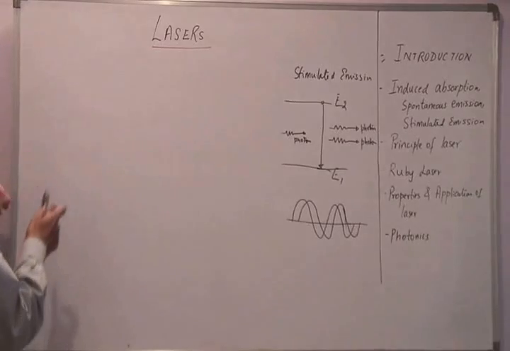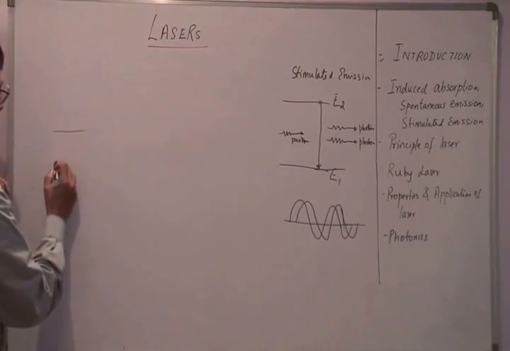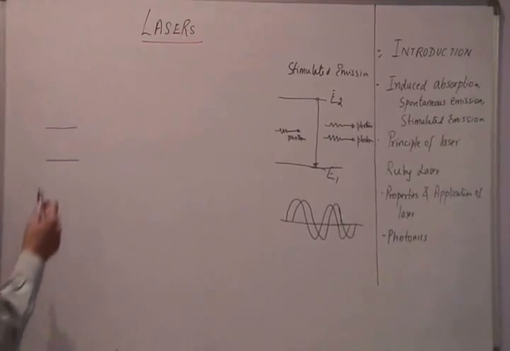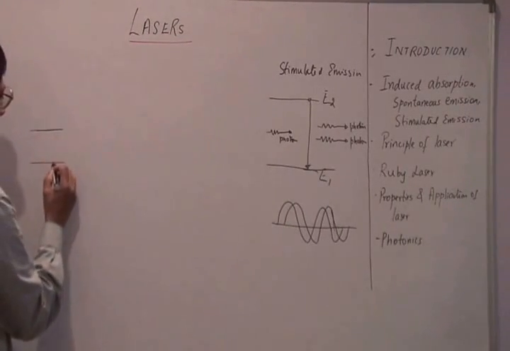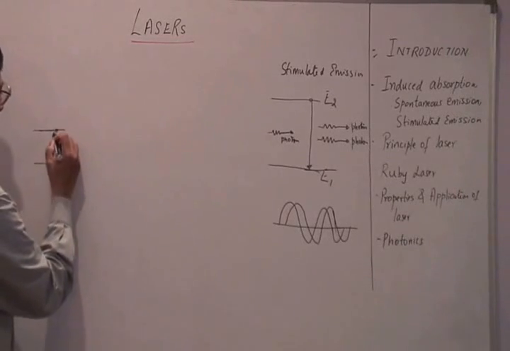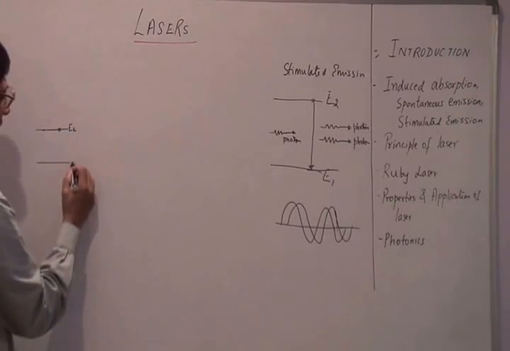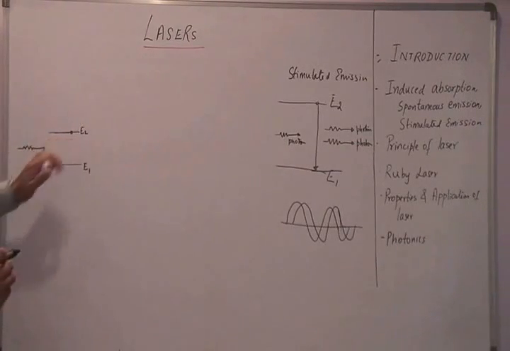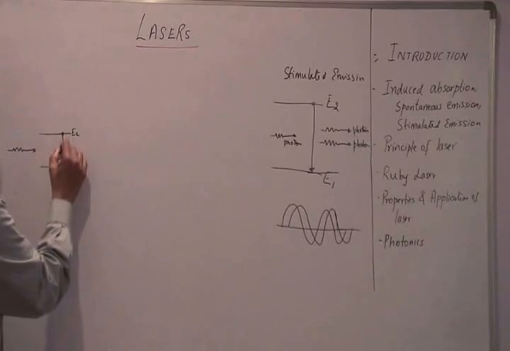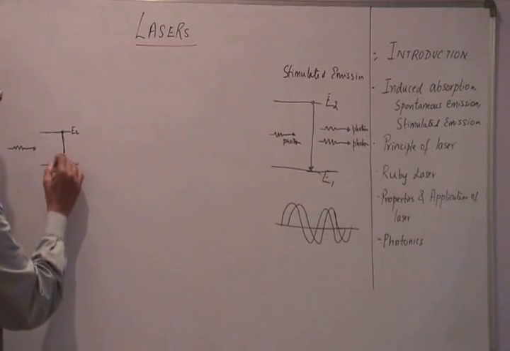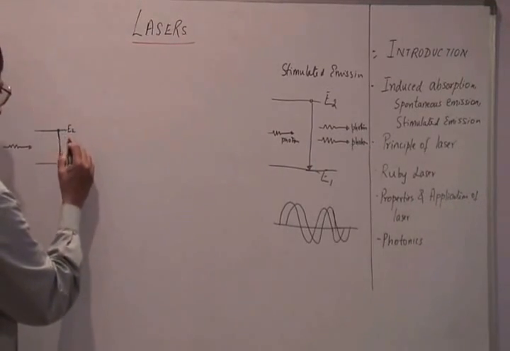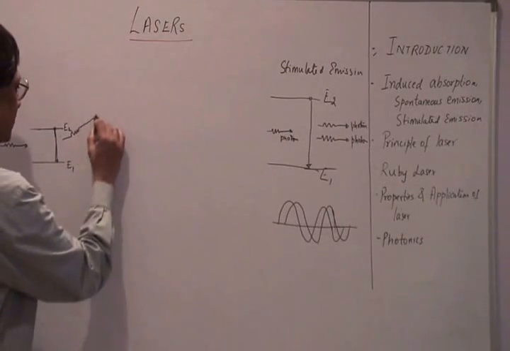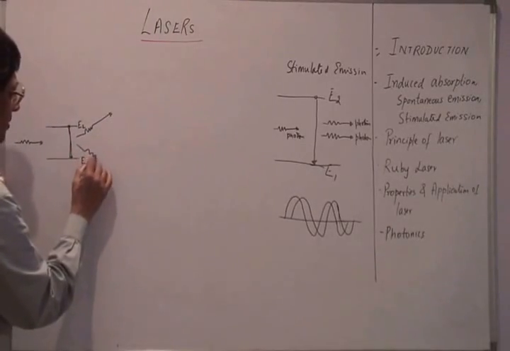Now let me write this down. As we know, matter consists of several atoms, so I am looking at one specific atom here. I have the atom at a higher energy level here, and then I have one incident photon interacting with this excited atom. As I mentioned, when this incident photon is incident on this excited atom, it gives out two photons. Let me illustrate the two photons given out as follows. So there are two photons coming out from here.